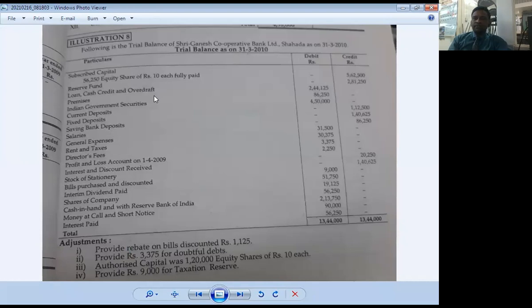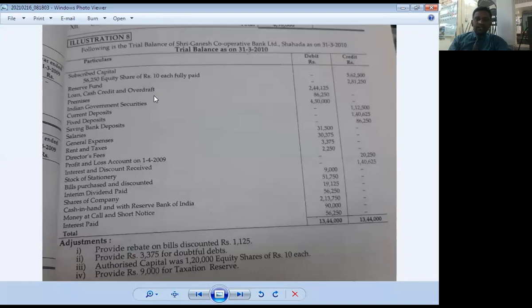This item we transfer to schedule number 9, that is advances, and we deduct the RDD from the loan, cash credit and overdraft. The second effect of RDD is to transfer it in the profit and loss account under the heading expenses.